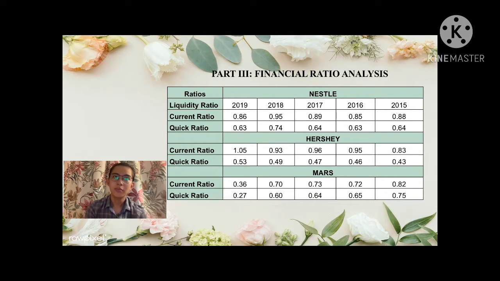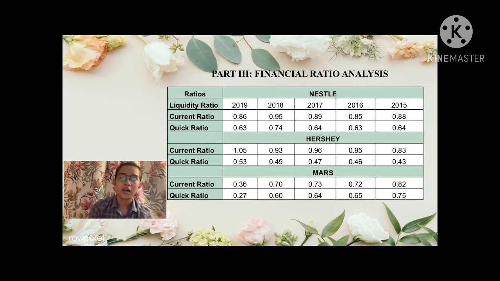I will explain about financial ratio analysis for the liquidity ratio for the 5 years 2015, 16, 17, 18 and 19. For current ratio and quick ratio, Nestle from 2015 to 2019 has been going up and down.